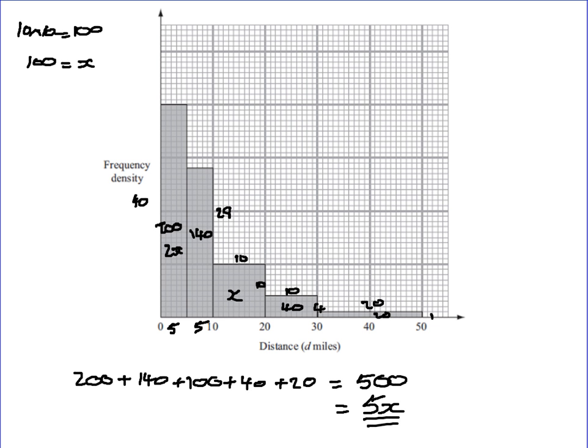And then we've got our final question here, which is question 13. So Isabel plays a game against Eric. What's going on here then? Isabel is twice as likely as Eric to win the game. The probability that the game is drawn is 0.1. Work out the probability that Eric wins the game.